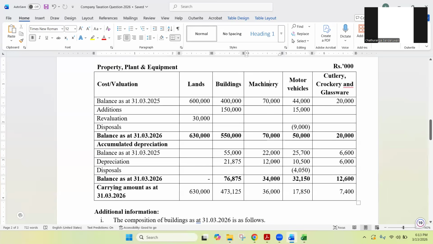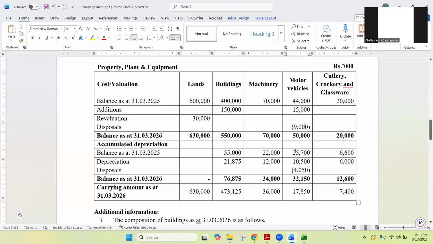Machinery, they don't have any additions or disposals during the period. They just have the current year depreciation added. And then motor vehicle, they have additions during the period, and also they have one or multiple, and we don't know yet, disposals are there. 9,000, that means 9 million worth of disposals are there coming under motor vehicles.